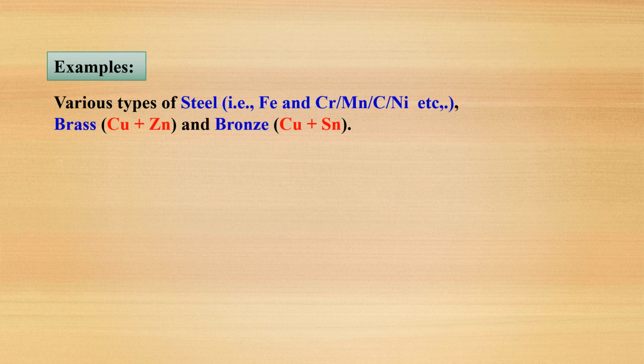You can take the example of brass: copper and zinc is nothing but brass. And bronze: copper and tin, or copper and stannous.